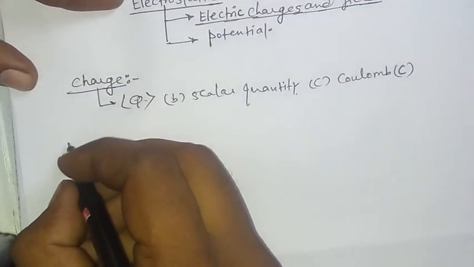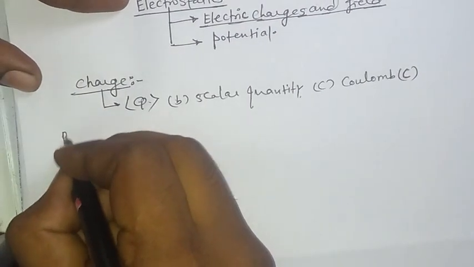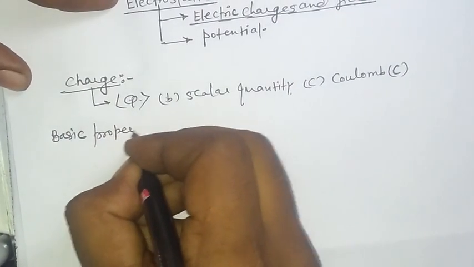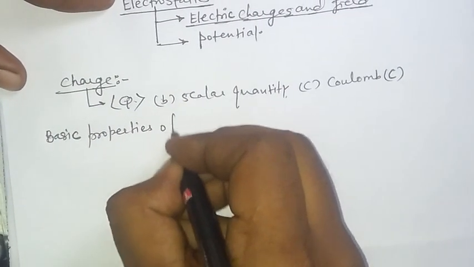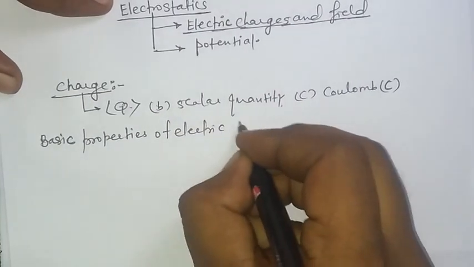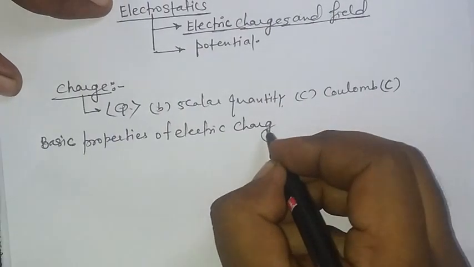Now, basic properties of electric charge.